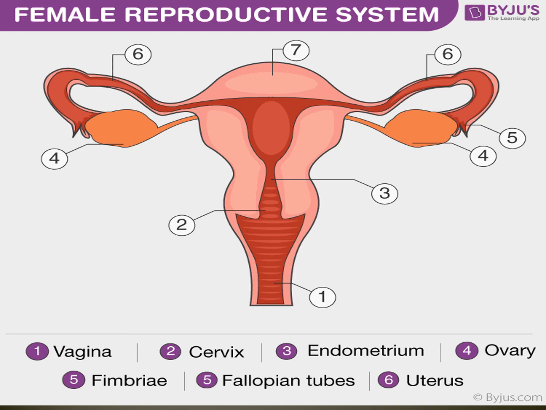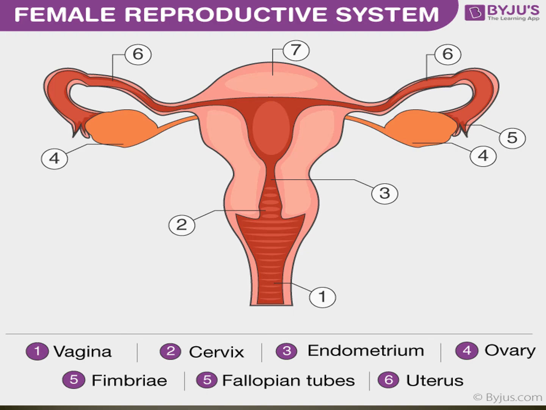The female reproductive system. Everybody see the picture. Number one is vagina. Number two is cervix. Number three is endometrium. Number four, ovary. Number five, fimbriae.